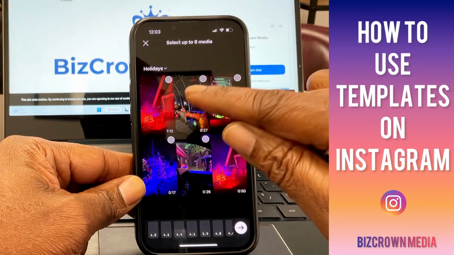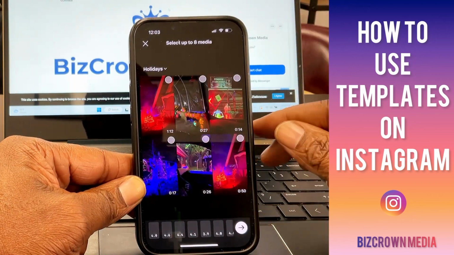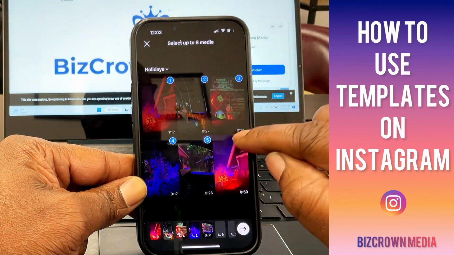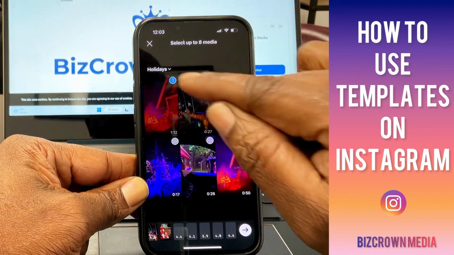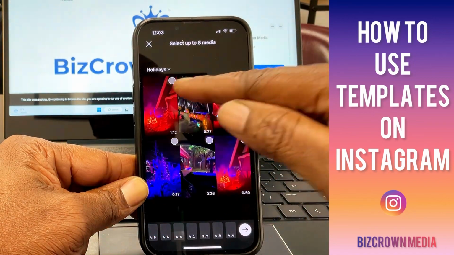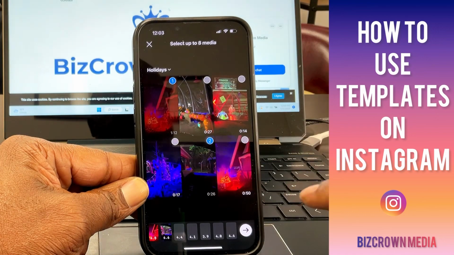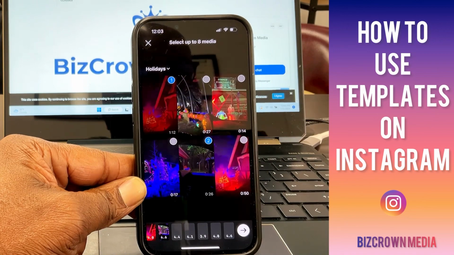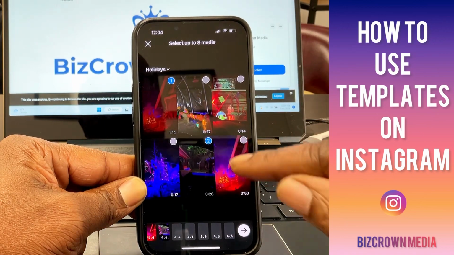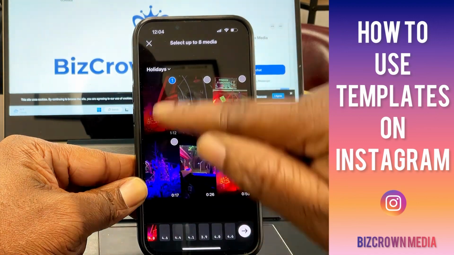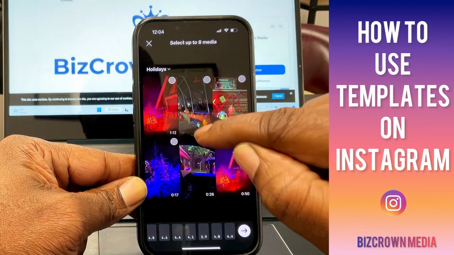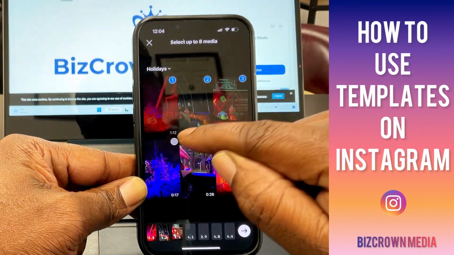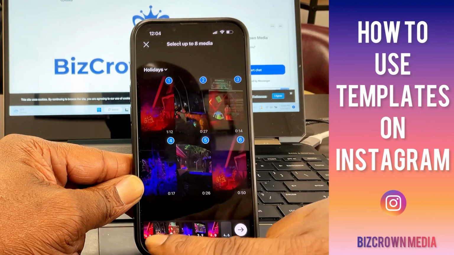Now you can see the little circles here. That's where we hit. And as you can see, when you click it, it picks it. Now it's however you pick it that it shows up. It's in order. So as you can see, the way I have it in my camera roll here is 1, 2, 3, 4, 5, 6. So I can decide to do 1, 2, 3, 4, 5, 6. And as you can see, it fills it up here.